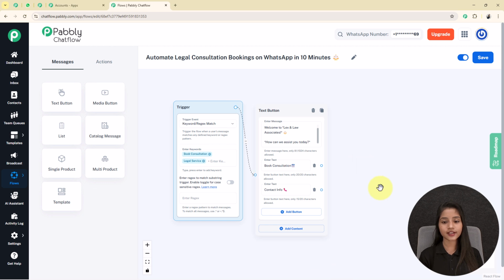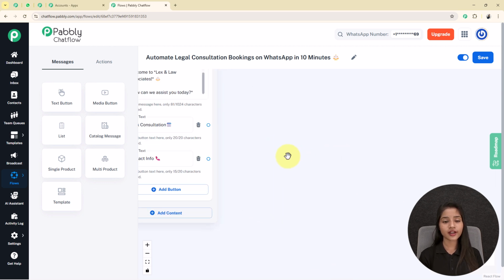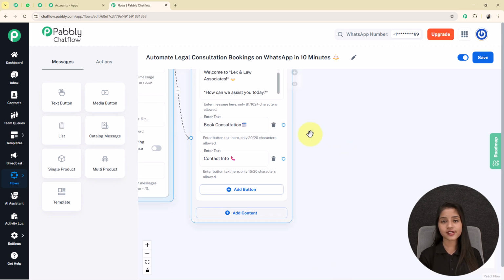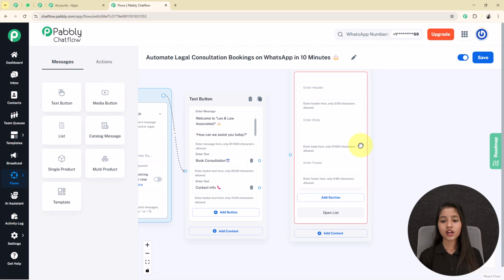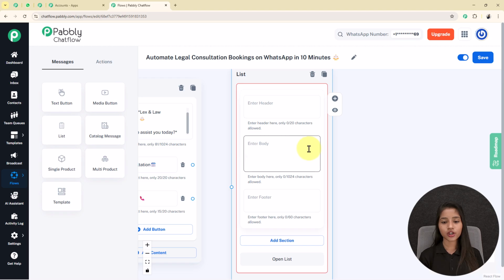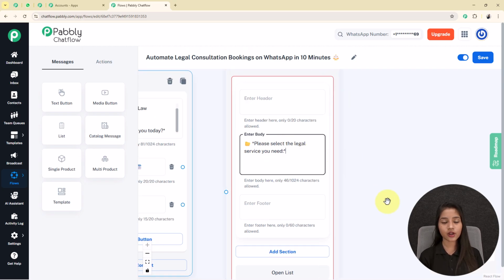Here it is connected. Now let's assume my user wants to book a consultation, then they will click on this book consultation button. Then my bot will reply by providing them the list of services. For that I am taking one list button and dragging this box here, where I am writing the body in this enter body box. You can also write the header and the footer in the specific boxes. Here I am not writing them, that's why I am leaving them blank. I wrote the body as: please select the legal service you need.